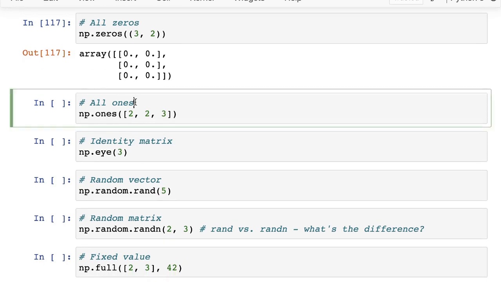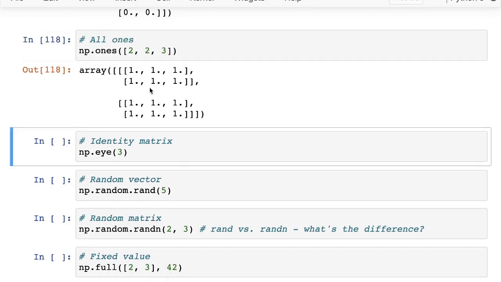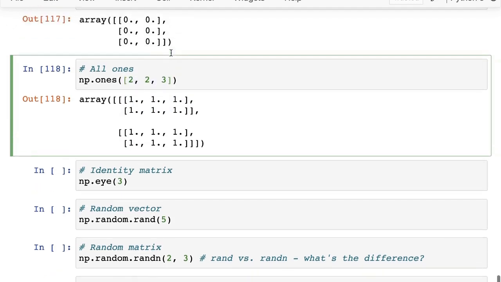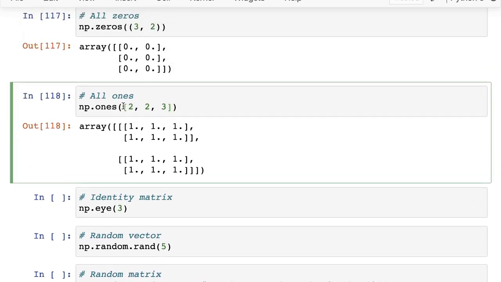Then you have np.ones. So all of these are 1 and it has the shape that you pass to it. So the shape can be a tuple or the shape can be a list. It doesn't really matter as long as it is something that can be iterated over.